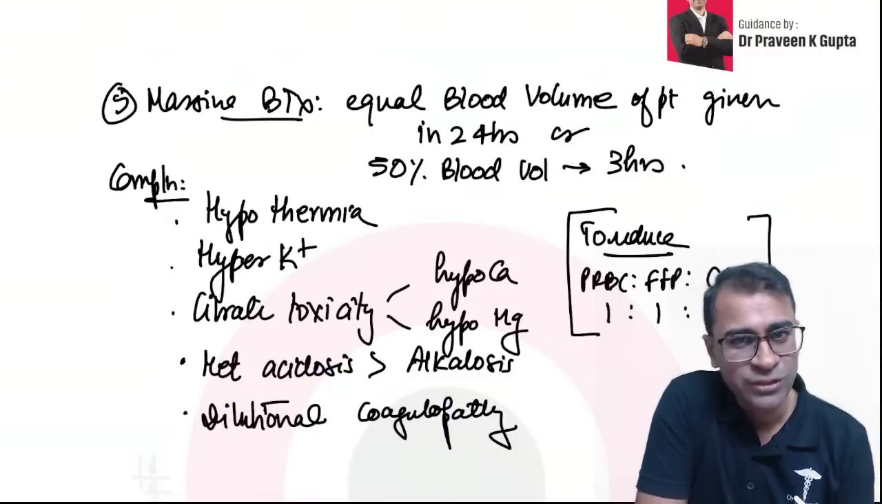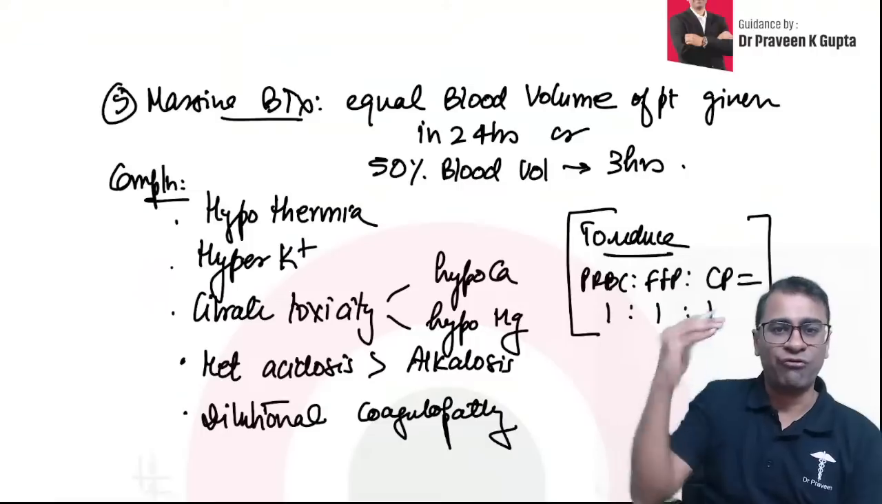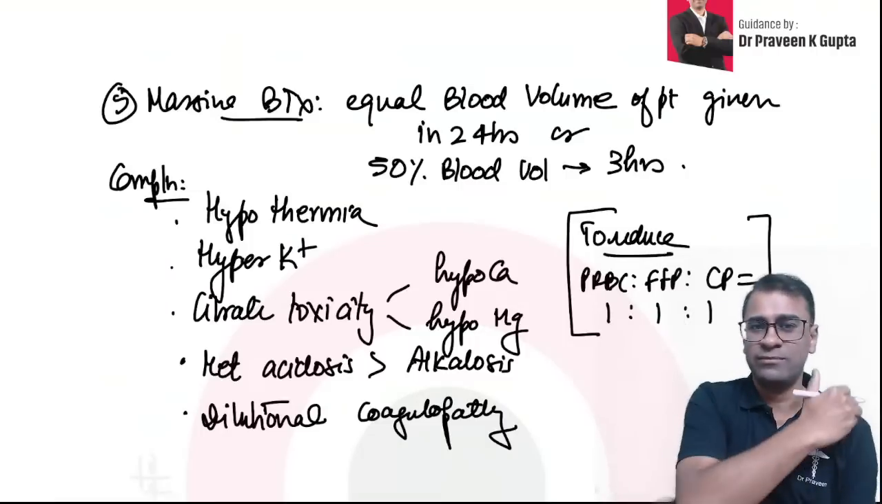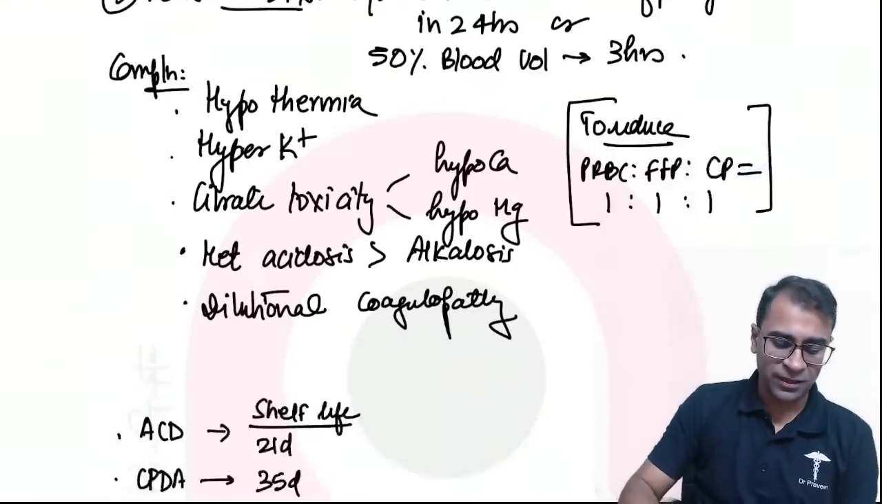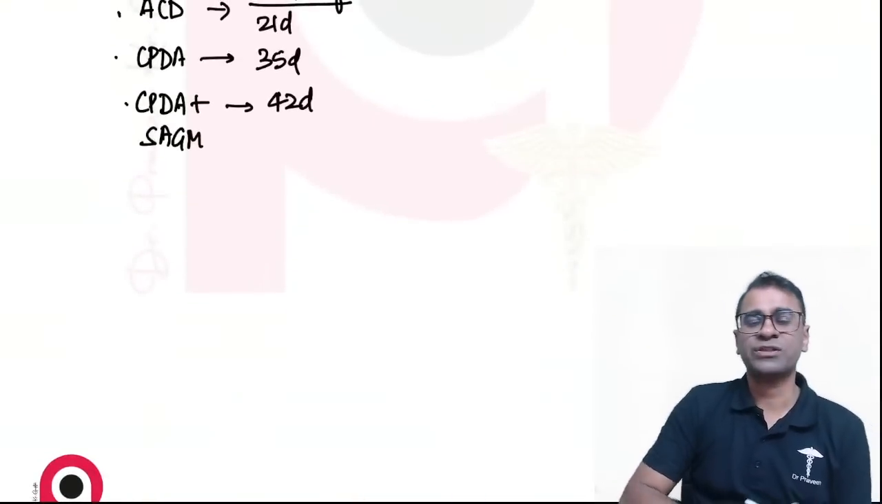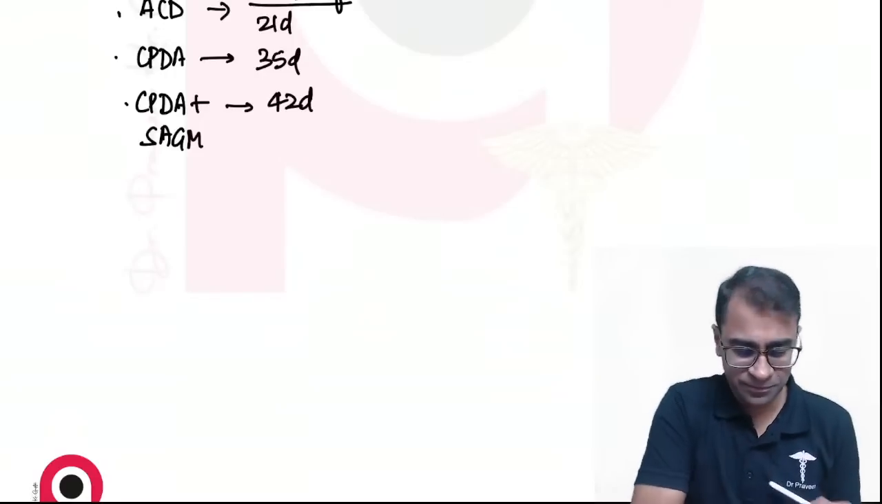And how to reduce this, guys? Give PRBC, FFP, and cryo in a ratio of 1:1:1. That's massive blood transfusion. Okay? So do remember, these are very, very important topics of the blood banking topic.